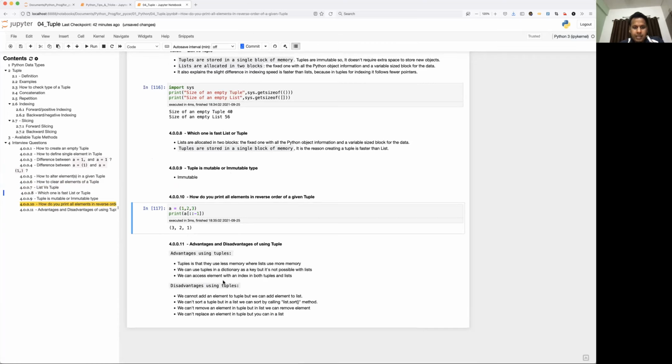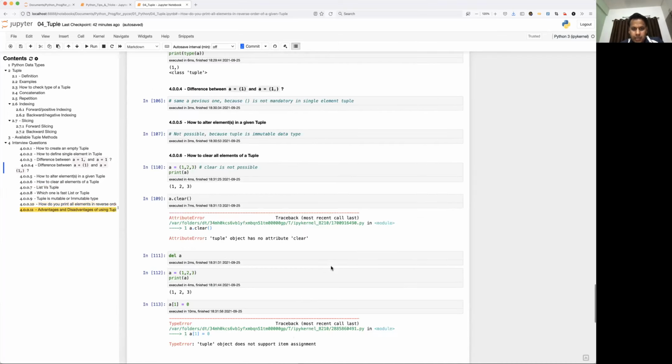We can access elements with an index, and put tuples in a list. That is the advantage. What are the disadvantages? We cannot add an element. So let's say you define the tuple and later you want to add some more elements. This cannot be done, so you should know what you're going to do. If you have that kind of data, then better go with the list. We can't sort a tuple, but in a list we can sort by calling the list sort method.